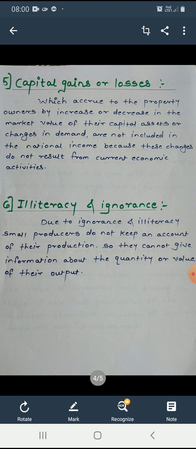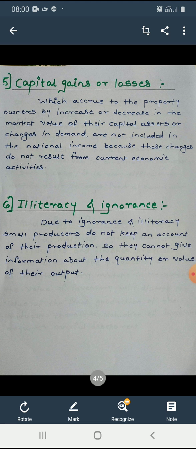This money just gets transferred from the buyer to the seller of shares, but there is no change in the society's output of goods and services, nor is any income generated in this process. So here capital gains or losses is also a difficulty in the measurement of national income.